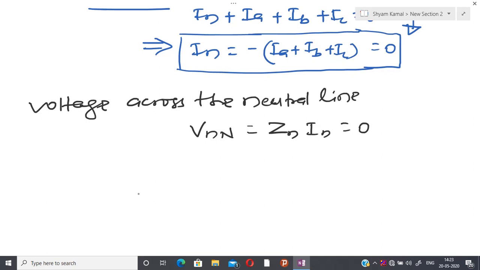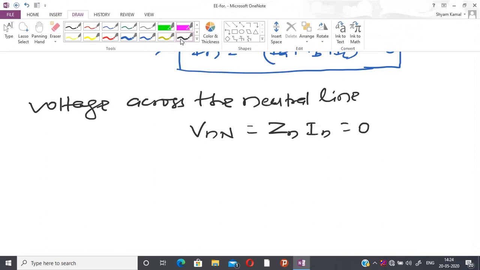So it is possible to derive a single phase equivalent of the three phase Y to Y connected system.